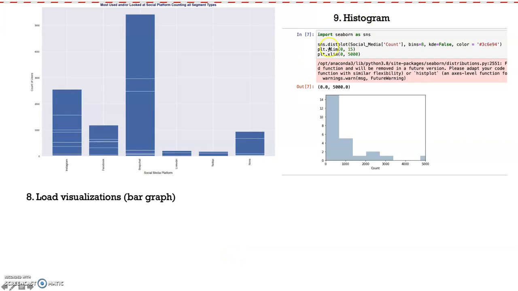The second one, we have the histogram. So we're actually importing Seaborn. So we're not using Pandas visualizations or Matplotlib visualizations. We're using Seaborn visualizations, just for this one visualization. So I made a histogram, and what this is telling us is how many count totals fall into which range of count. So for example, 0 to 1,000, how many times is the count total? For example, Instagram, how many times in total have people voted between 0 to 1,000?